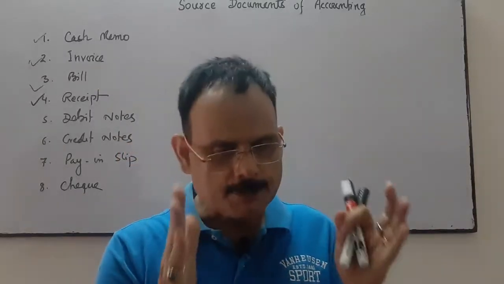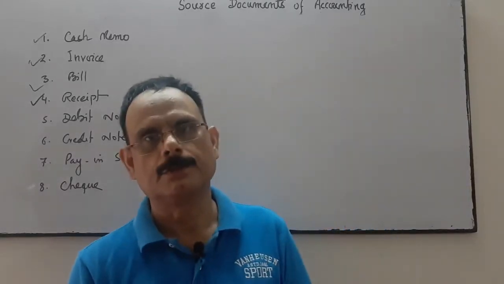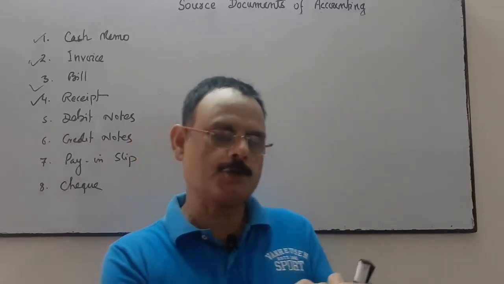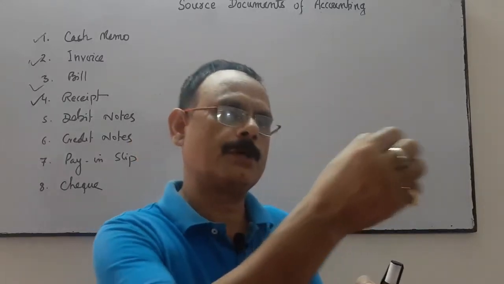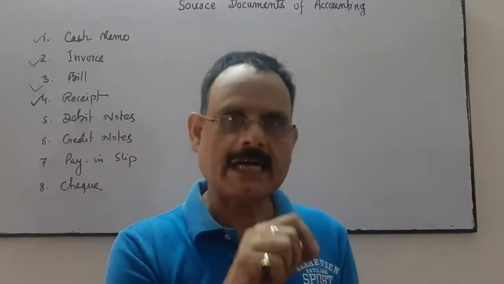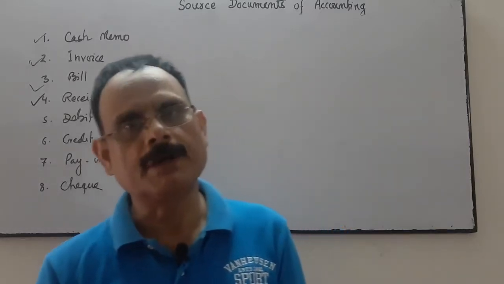So that receipt will also be prepared in triplicate or in duplicate. Two copies or three copies will be prepared. Original copy, first copy will be given to the person who has given me the amount, and second carbon copy will be retained by us for our evidence.